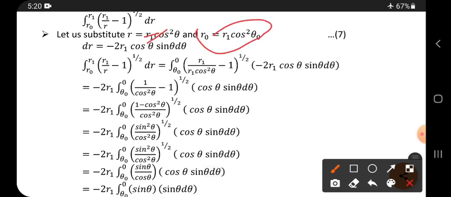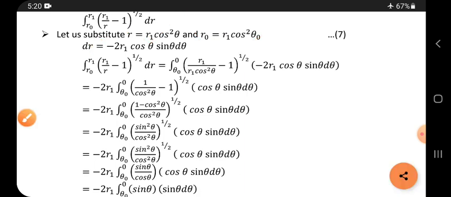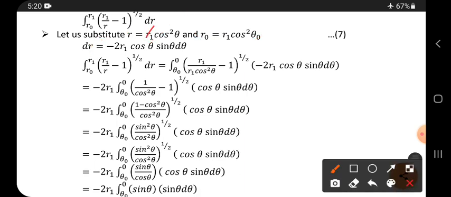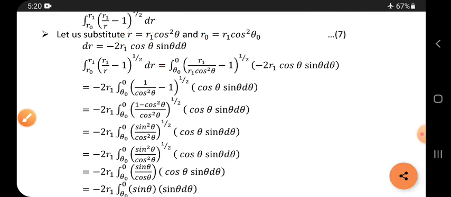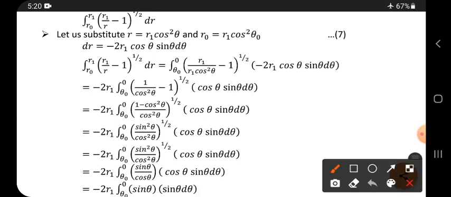First, differentiate with respect to theta. So dr, where r1 is constant because we are differentiating with respect to theta. The derivative of cos square theta is 2 cos theta times minus sin theta, since the derivative of cos theta is minus sin theta. So dr equals minus 2 r1 cos theta sin theta d theta.